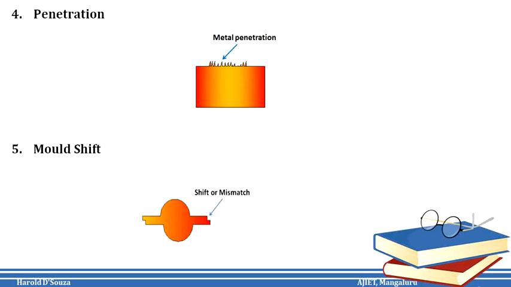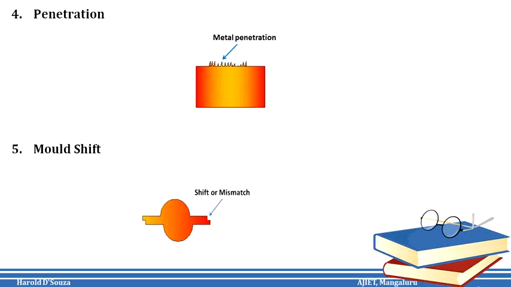So the causes are the low strength, large grain size, high permeability, and soft ramming of the sand. Because of this, the molten metal penetrates into the molding sand, and we tend to get a rough or uneven casting. Now, how to prevent this? Sand should be properly rammed. Molding sand or the core sand should not be too coarse, to avoid promoting this metal penetration. And proper metal temperature, or fluidity of the molten metal, should be maintained.